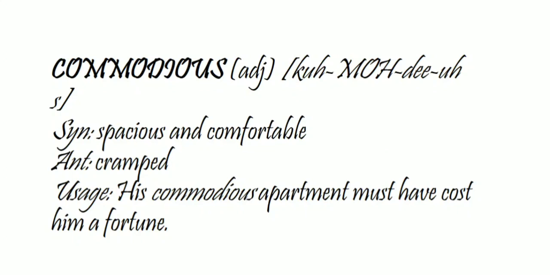Commodious is spacious or comfortable. The opposite of spacious is totally there will be a limit of space, or cramped. We can call it cramped. His commodious apartment must have cost him a fortune. So commodious apartment means a spacious or comfortable apartment.